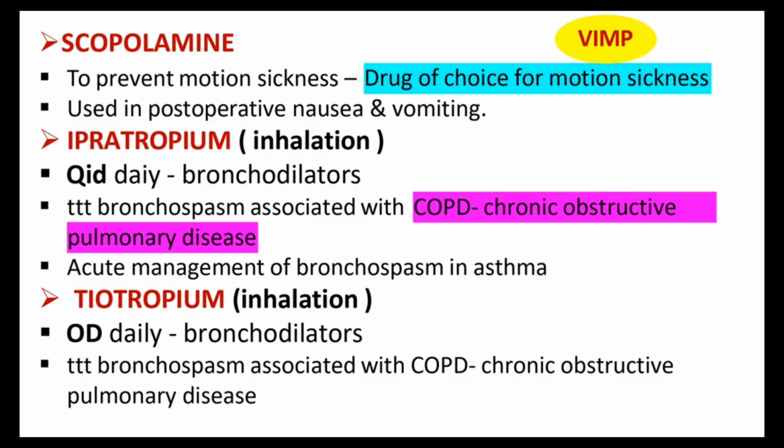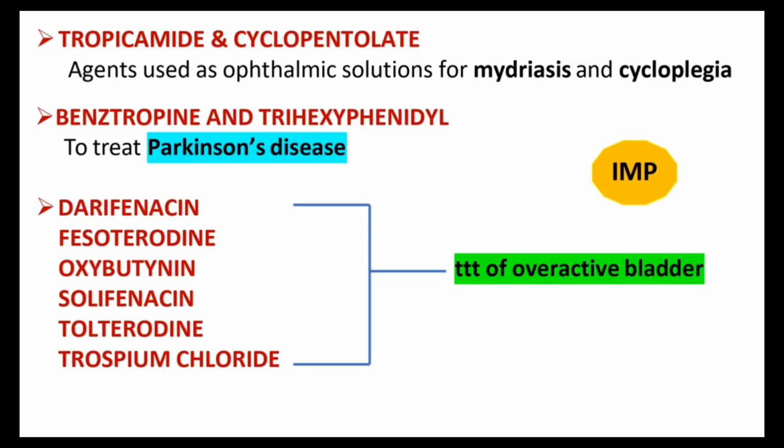In the next slide, we are discussing the next drugs, tropicamide and cyclopentolate. These agents are used as ophthalmic solutions for mydriasis and cycloplegia. This one we already mentioned, because the main action of cholinergic antagonists is mydriasis in the eye. So these can be used for this purpose. Okay. The next ones are benztropine and trihexyphenidyl.